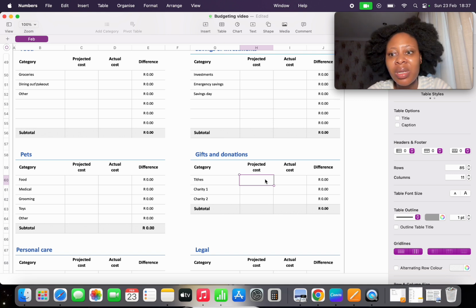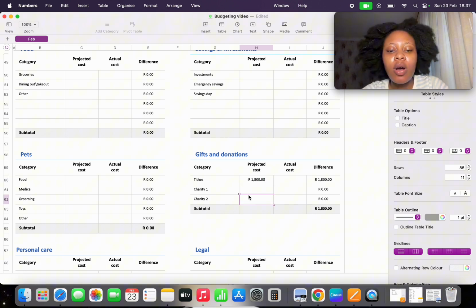And this could be family. This could really be donating to a charity or an organization that you believe in. But for me, this can be both ways. It can be family, it can be an organization, but it also belongs to where I am at church. So this would be 10% for me. This is 1.8 thousand Rand, and obviously this amount depends on you and your beliefs. So yeah, I'm not going to be strict on that.